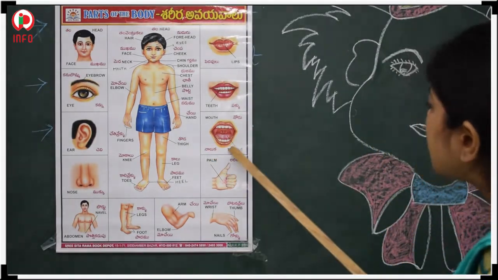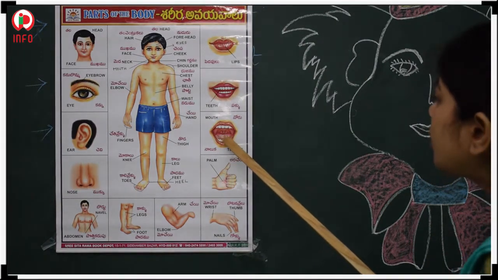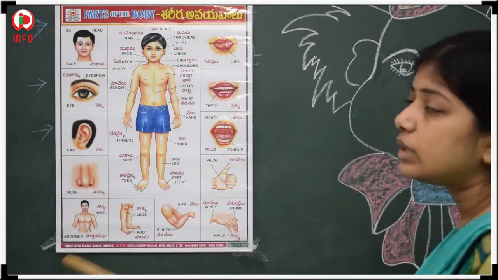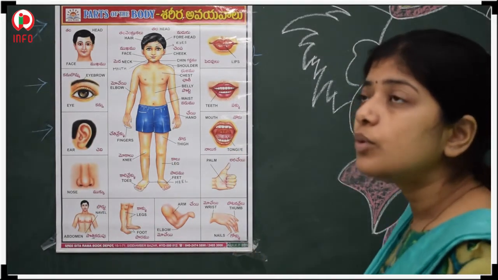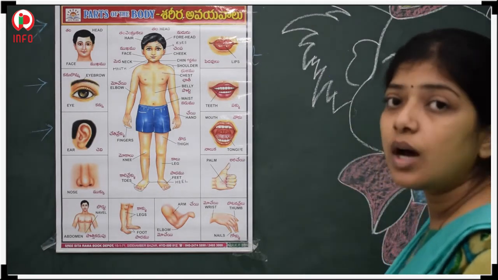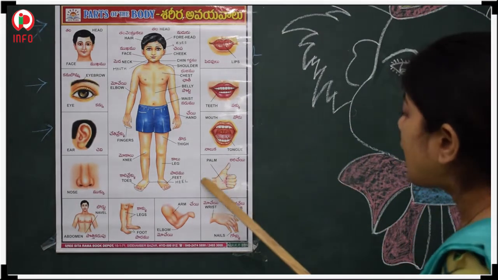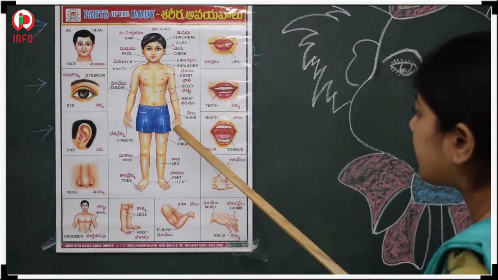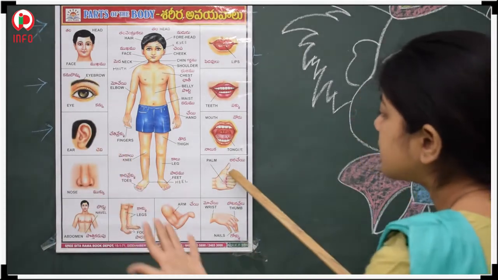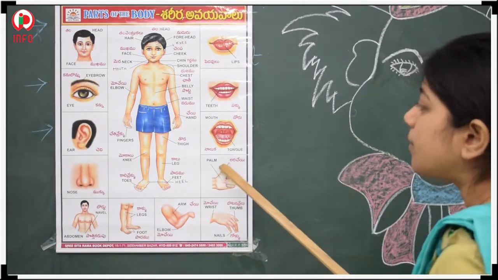Next, inside our mouth, one more part is there. That one is called the tongue. With the help of our tongue, we are able to get different tastes of the food. See here, the palm. That means in our hand, the front side is called the palm.